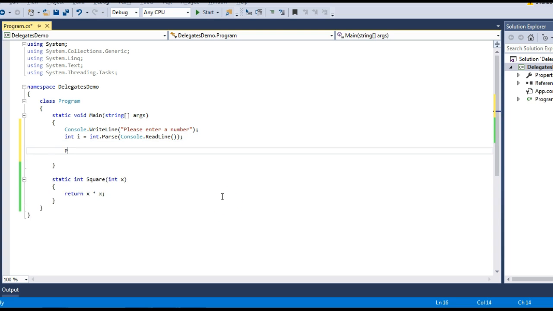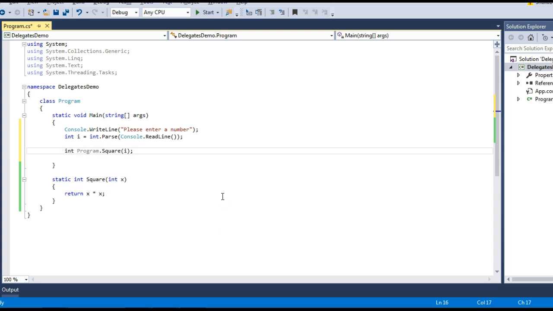Now I need to call the square method, and I can use the class name directly because it's a static method. So Program.Square, and what does Square take? It takes an integer x. So I will pass my i variable into it, and it will return a value.